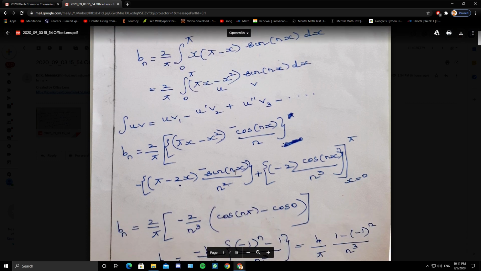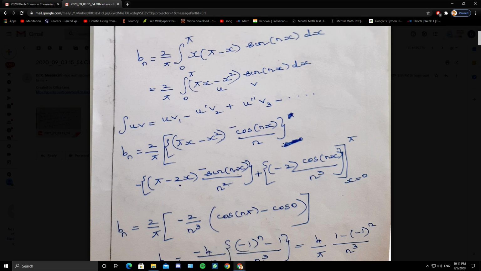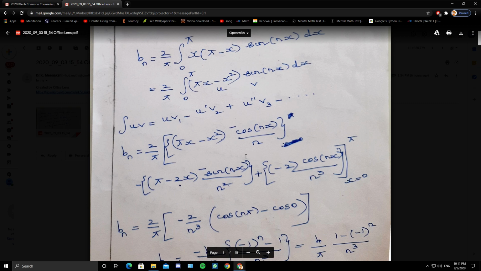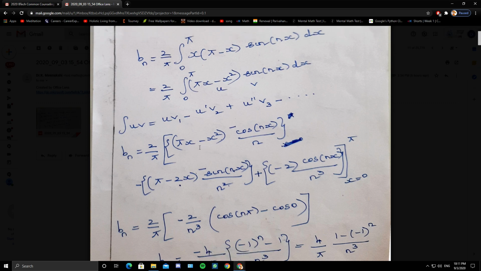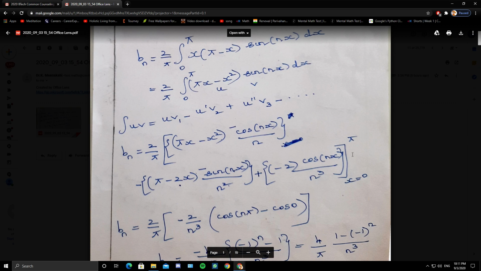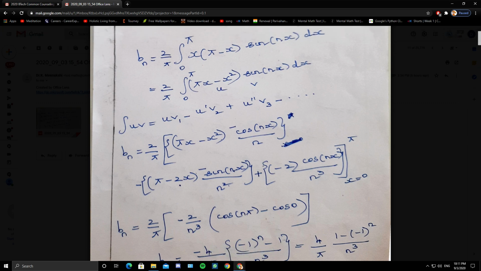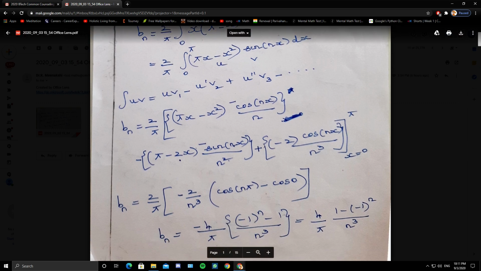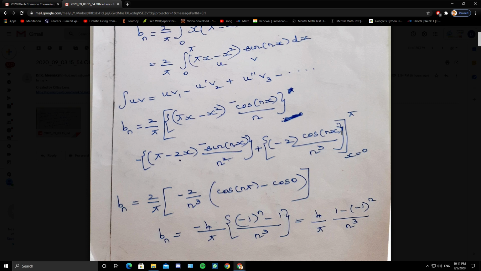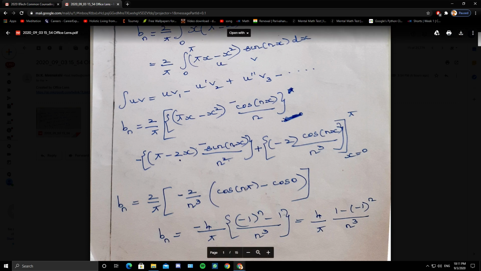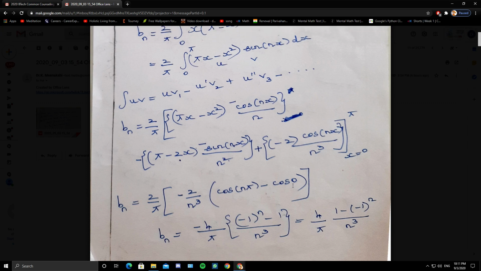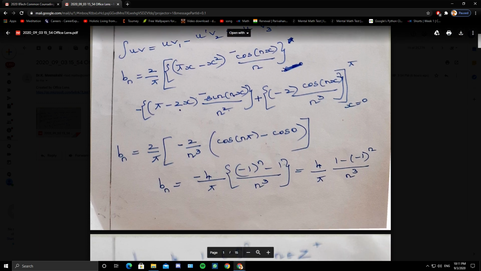So the sine function: sin n pi is 0, sin 0 is 0. So it is 0 for both the limits. In the first term, if x takes pi, pi square minus pi square is 0. If x takes 0, then also it is 0. So the first term is 0 for both the limits, and the first two terms are zeros for both the limits. You only have the last term. So 2 by pi into minus 2 by n cube. When x takes the upper limit pi, cos n pi. When x takes the lower limit 0, cos 0. So it is minus 4 by pi.